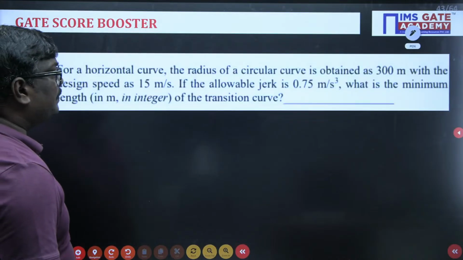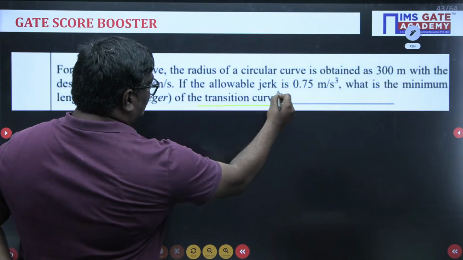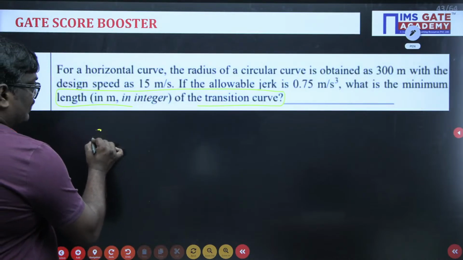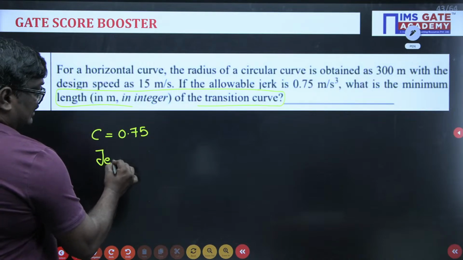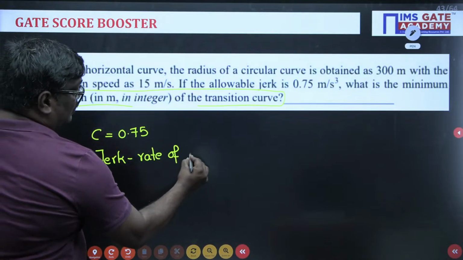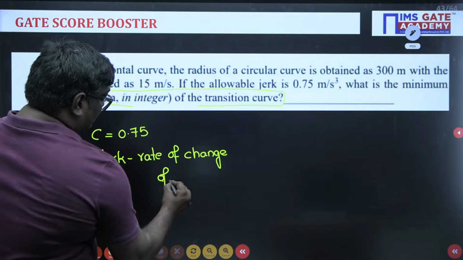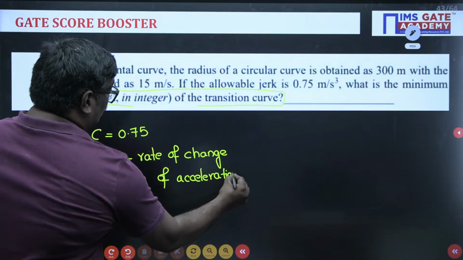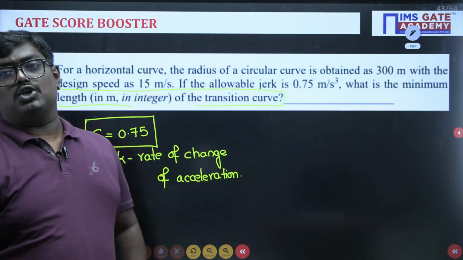Now, they are asking what is the minimum length of the transition curve. They have given the allowable jerk. Jerk is nothing but the rate of change of acceleration. So here C is equal to 0.75.